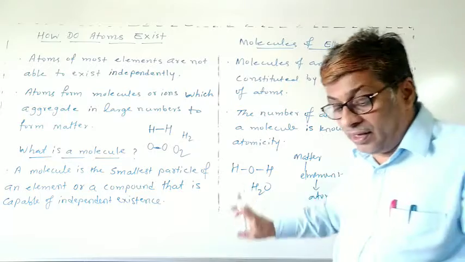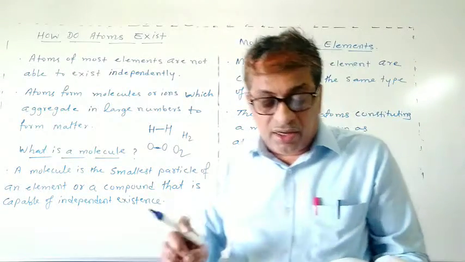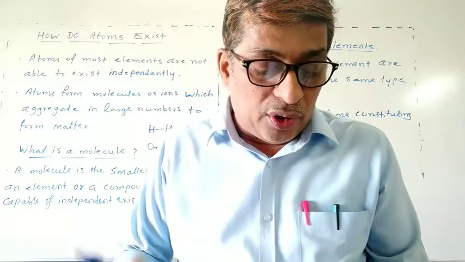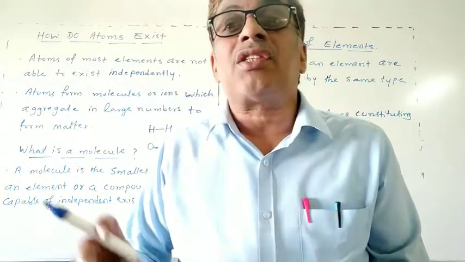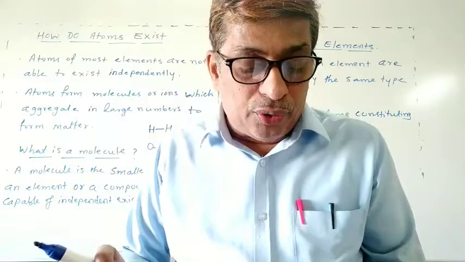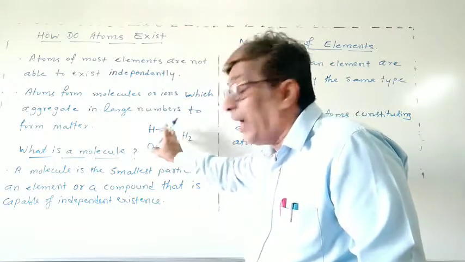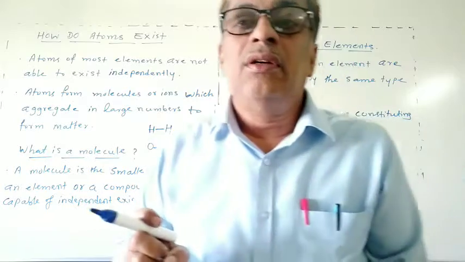So in this way, a molecule is in general a group of two or more atoms that are chemically bonded together and tightly held together by attractive forces.